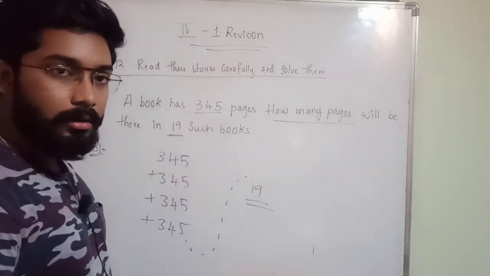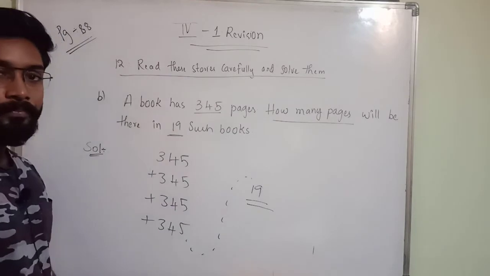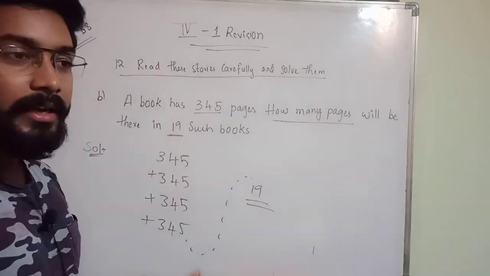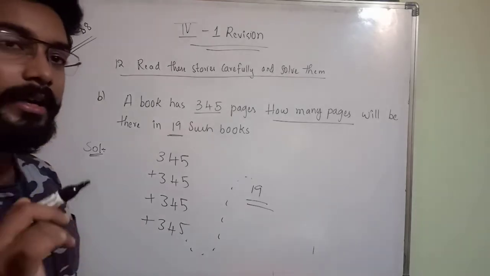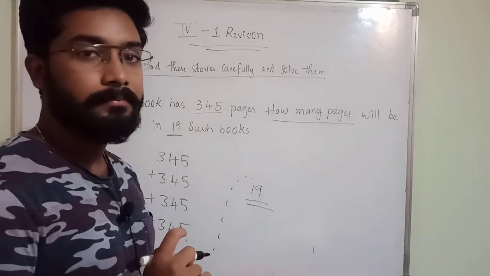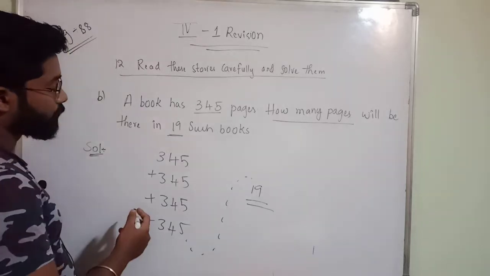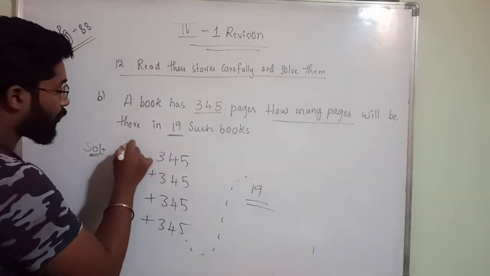How much time will it take? It takes at least half an hour or more for you. So this is one option you have.